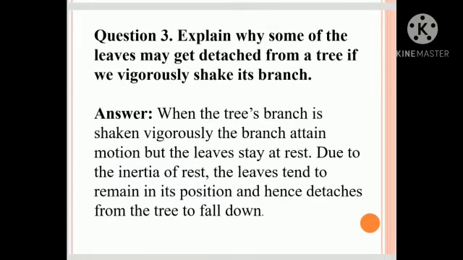Question 3. Explain why some of the leaves may be detached from the tree if we vigorously shake its branch. When the tree's branch is shaken vigorously, the branch attains motion, but the leaves stay at rest. Due to the inertia of rest, the leaves tend to remain in their position, hence they detach from the tree and fall down.